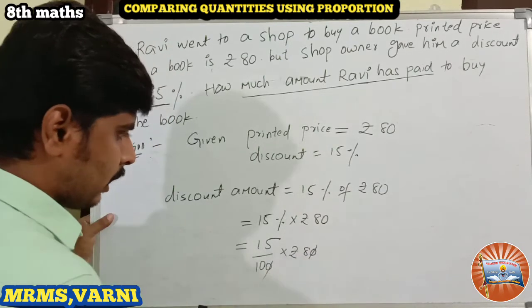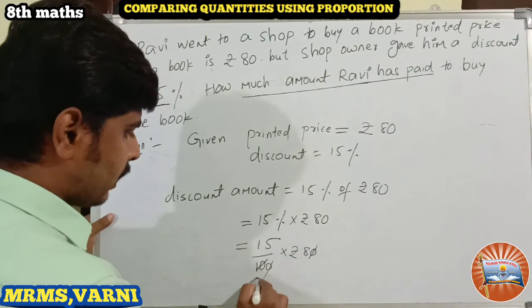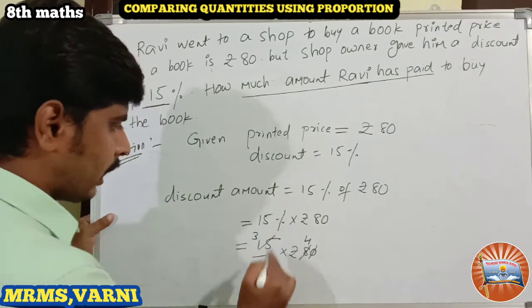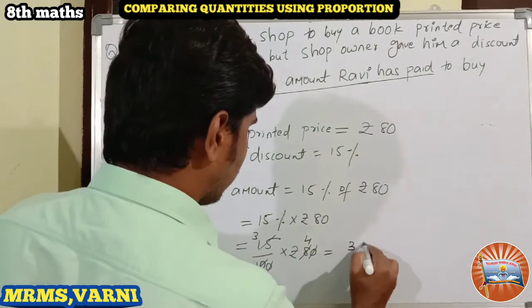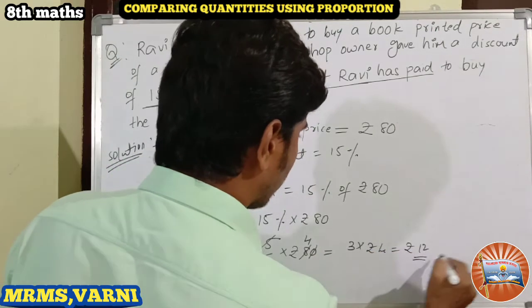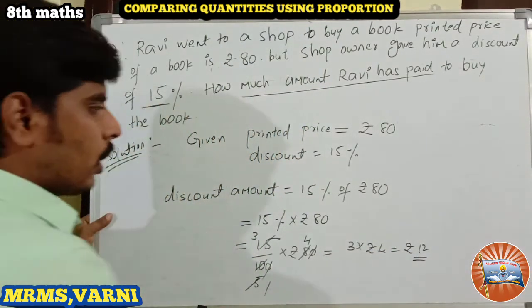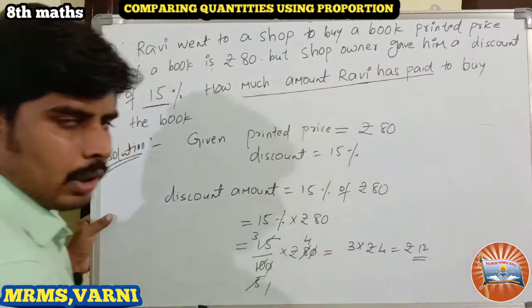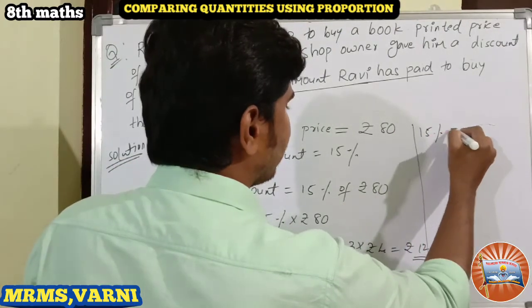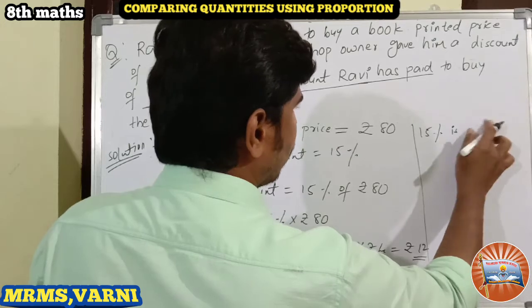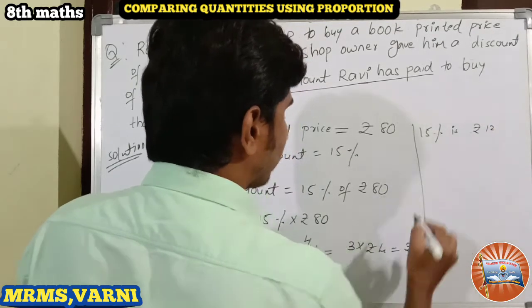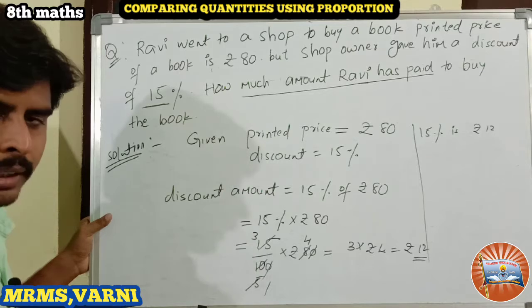The zeros get cancelled. 5 2s are 10, and so on, the remaining is 3 into rupees 4, that is rupees 12. So 12 rupees is the discount amount, that is, 15% is 12 rupees.